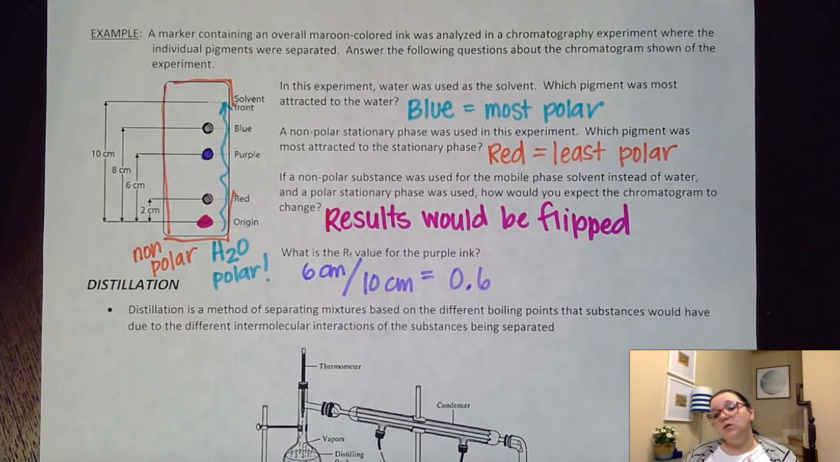Now, let's say you had some other markers that you knew contained similar pigments. If you were trying to match up another pigment to the purple pigment, if you wanted to say, do I have the same purple pigment in this other one? If it has the same RF value, there's a really good chance that those two purple pigments might be the same pigment. So keep that in mind. Again, similar RF values would indicate that I have similar components in our mixtures.